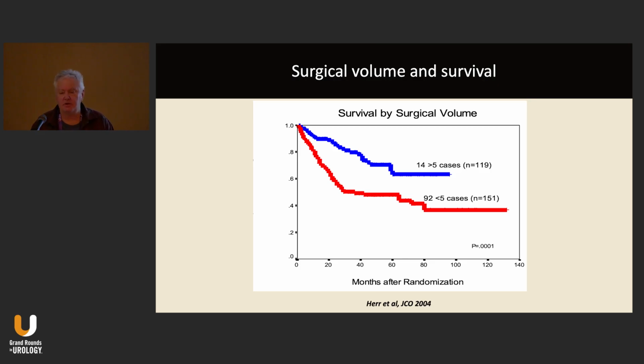Now, it's also been shown that surgical volume is associated with outcomes. This is data from SWOG 8710 again, showing that the survival of patients whose surgeon contributed more than 5 cases to the trial did better than those patients whose surgeons put on less than 5 patients.